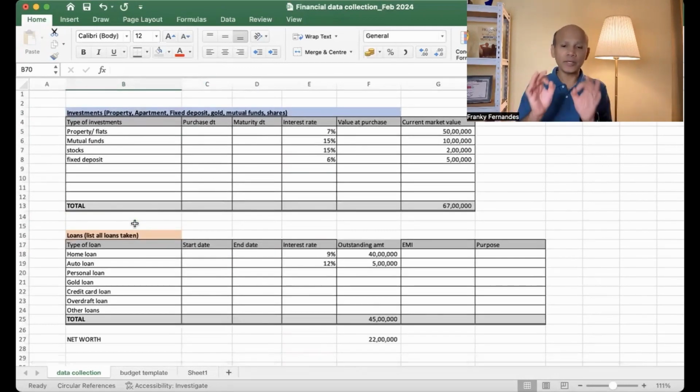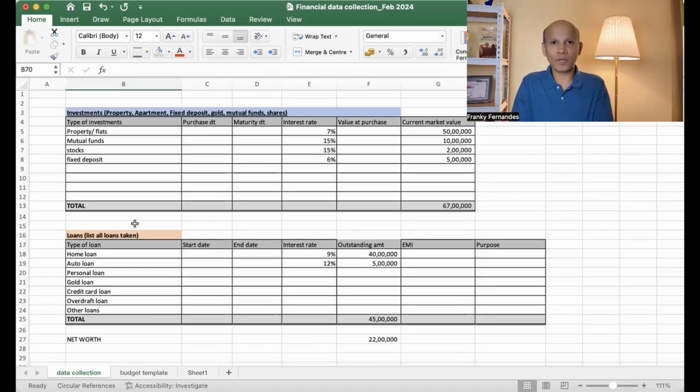Entering all this data here will help you take stock of your finances. This is more or less a financial health checkup. This will give you an idea about where you are. And from here on, you can make those changes.